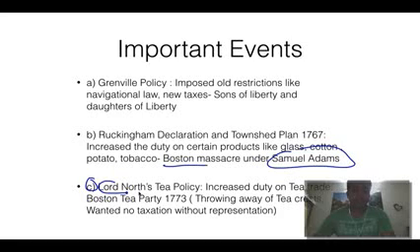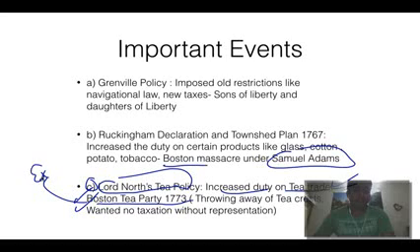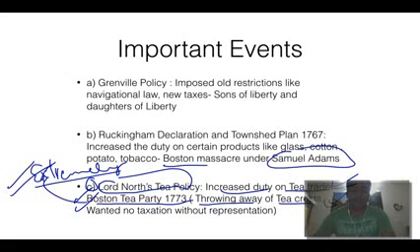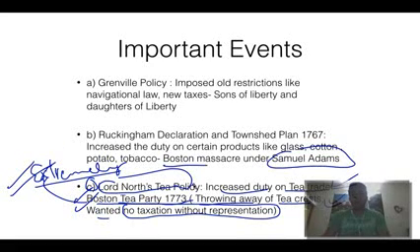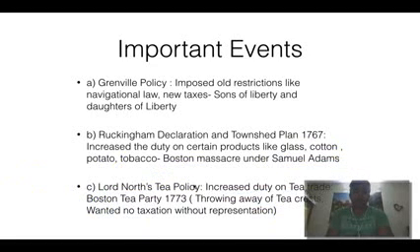Okay, so for Lord North's tea policy, there was increased duty on tea, related to the Boston Tea Party of 1773. Extremely important, the Boston Tea Party of 1773. That happened with the throwing away of tea chests. They wanted simply, this is the phrase we should remember, no taxation without representation. No taxation without representation. They did not want to be taxed by the British Parliament. They wanted to be taxed by local colonial authorities. So that is why everything happened in America.